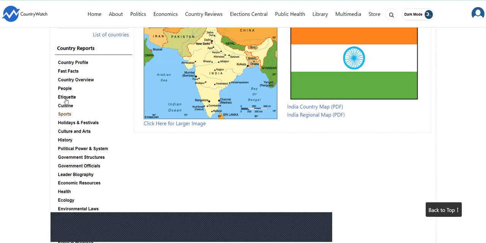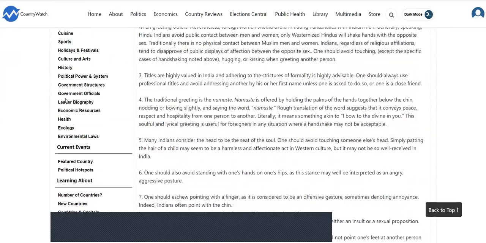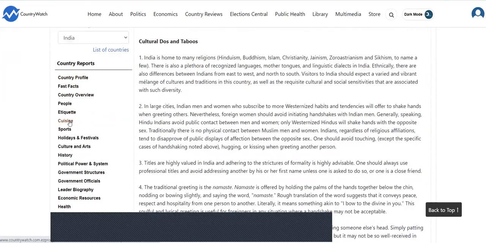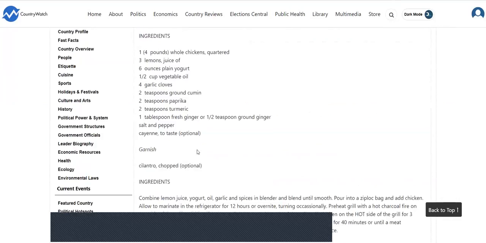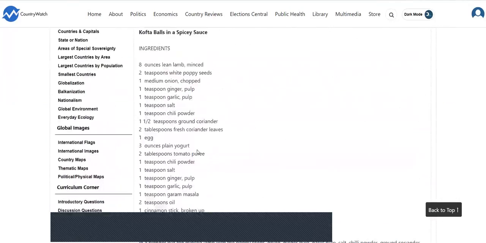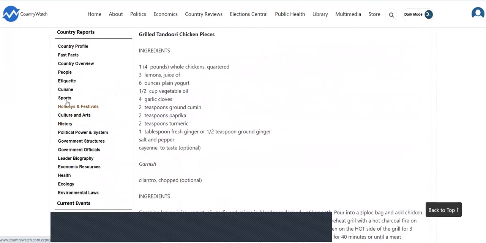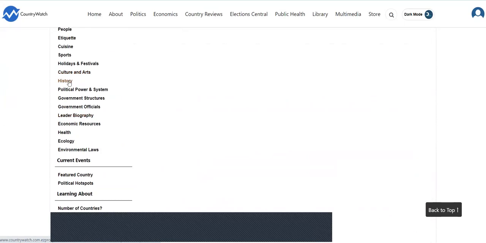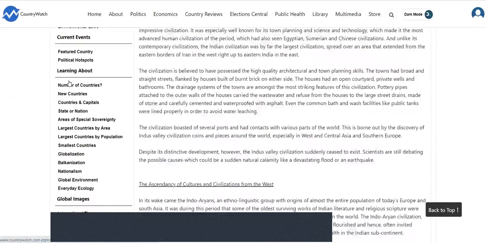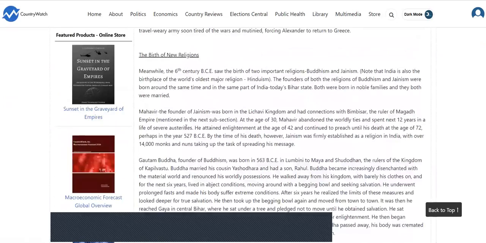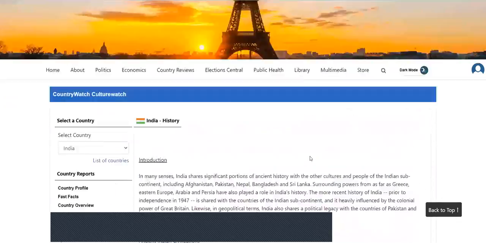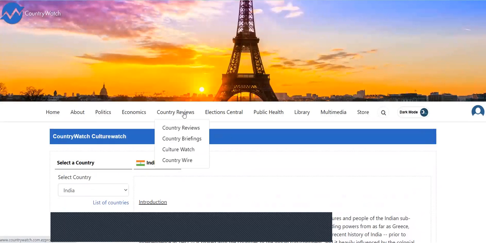So now if I look on the left, I can see etiquette as one. I also see that cuisine, remember food, is also offered over here. I can look and see information about sports and holiday, culture, and arts. Some of the information still needs to be filled in. So if I want to look at the history. So all of this is available here. And this was found under country reviews and then culture watch.